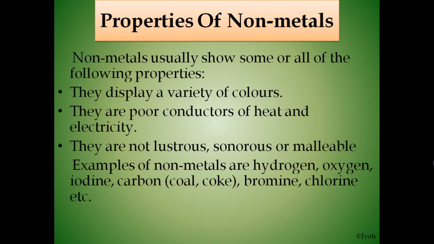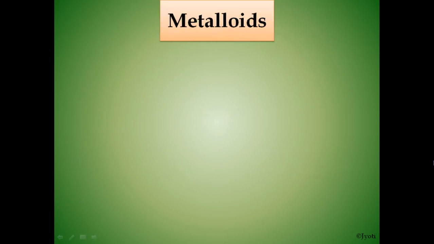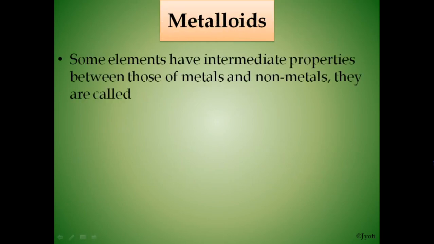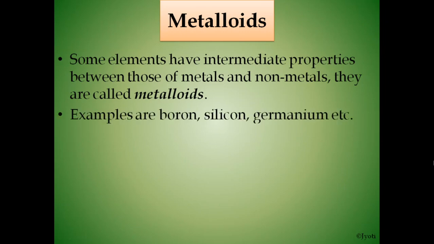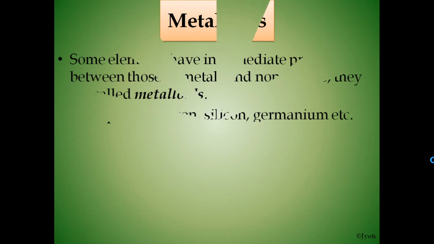Examples of non-metals are hydrogen, oxygen, iodine, carbon, bromine, chlorine, etc. Now what are metalloids? Some elements have intermediate properties between those of metals and non-metals. They are called metalloids. Examples: boron, silicon, germanium, etc.